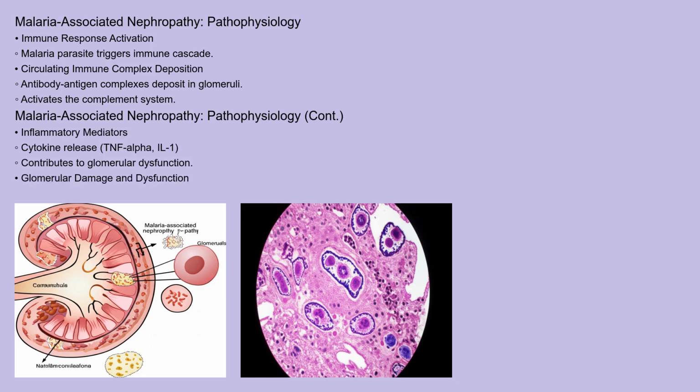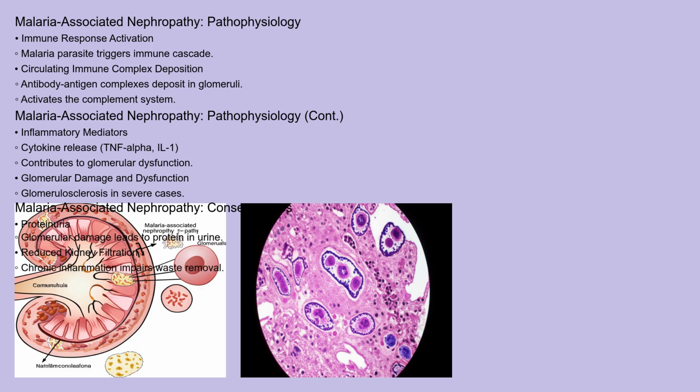In severe cases, glomerular scarring, known as glomerulosclerosis, develops, leading to progressive kidney failure. The damage specifically targets the glomeruli, resulting in proteinuria, meaning protein in the urine, which is a hallmark of the disease. Ultimately, this chronic inflammation and glomerular damage reduce the kidney's ability to filter waste products effectively.